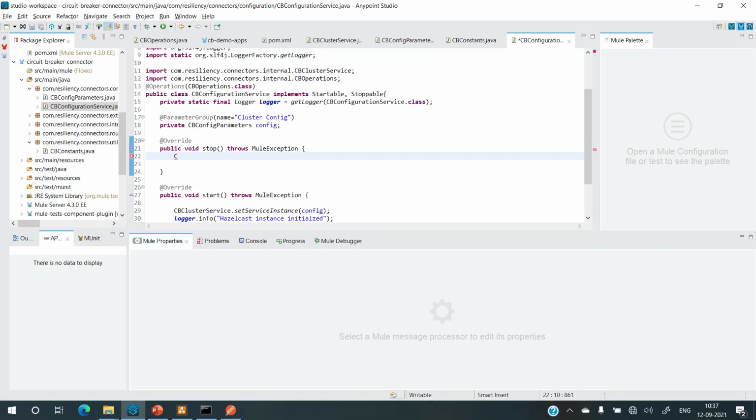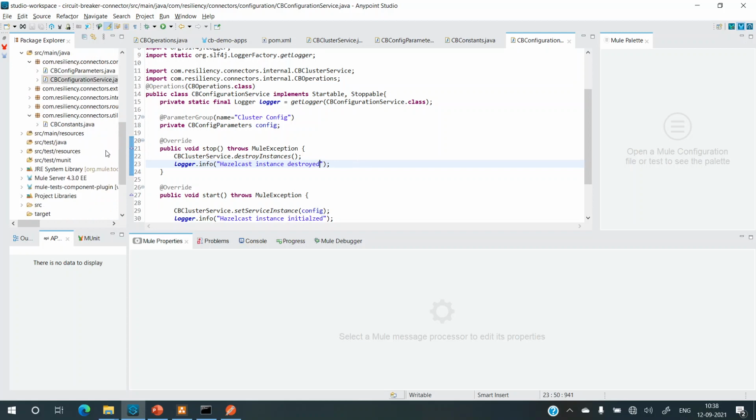CBClusterService.destroyInstances will destroy everything, and let's add a log here as well: Hazelcast instance destroyed. Perfect. Now everything is in place.